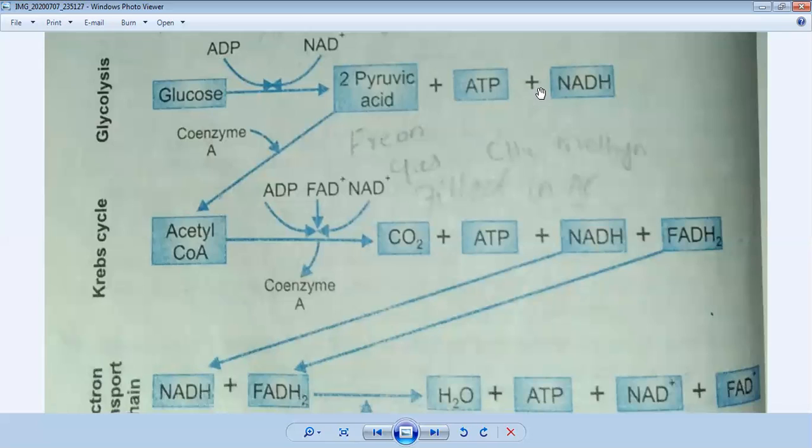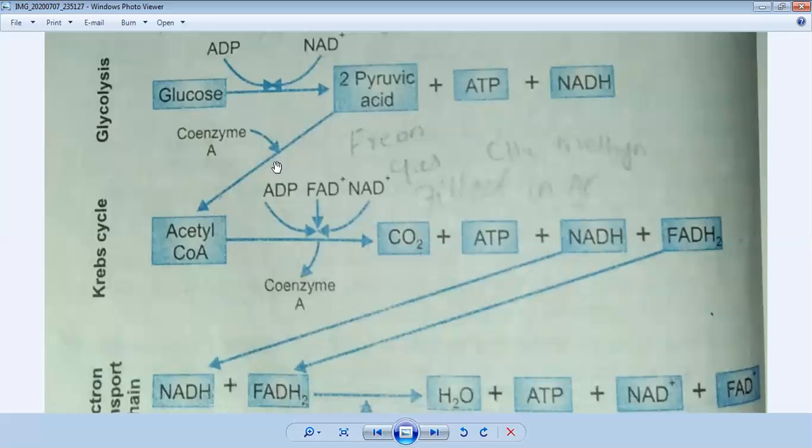They act in this reaction as coenzymes. And you all know what coenzymes are. Coenzymes are those which help in the chemical reaction, the biochemical reaction, inside the body. So the next step is called the Krebs cycle.